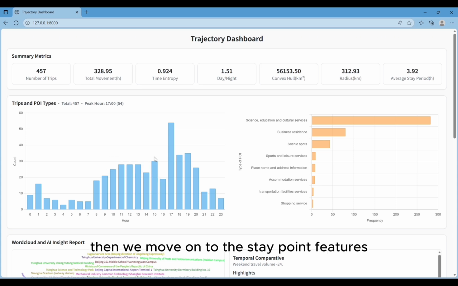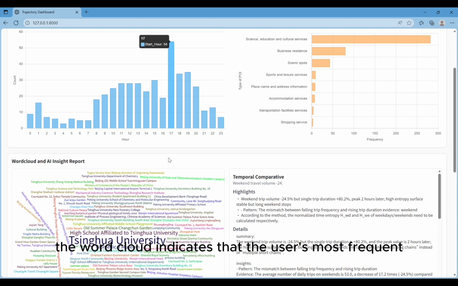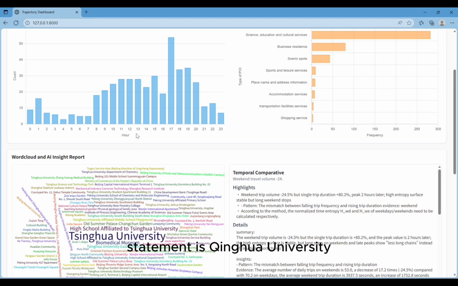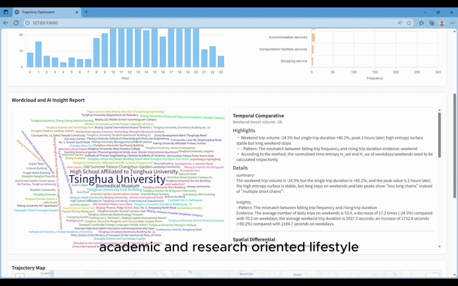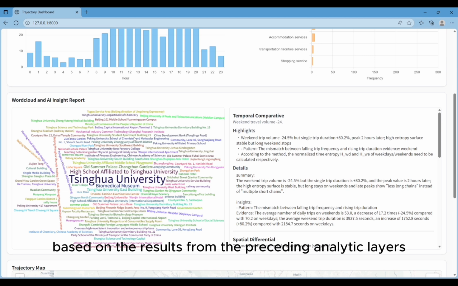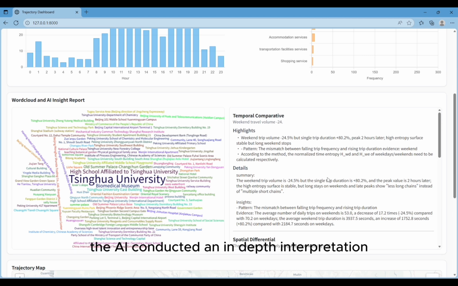Then we move on to the state point features. The orange bar chart of state point types and visit frequencies shows that this user primarily stays near locations related to science, education, and culture. The word cloud indicates that the user's most frequent stay point is Jinghang University, which indicates this user has a clear academic and research-oriented lifestyle. Based on the results from the preceding analytic layers, the AI conducted an in-depth interpretation which